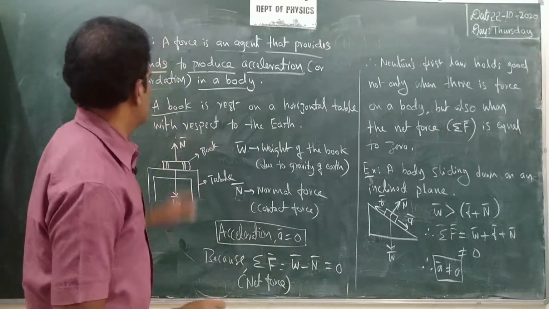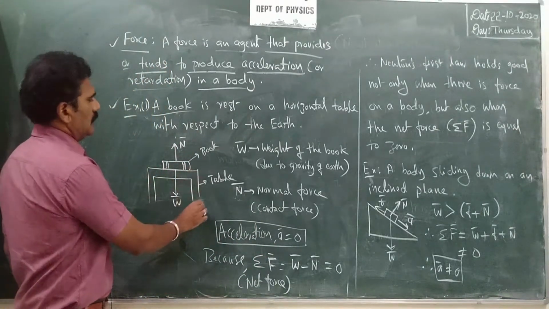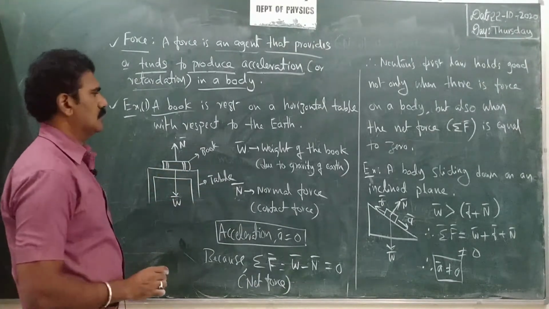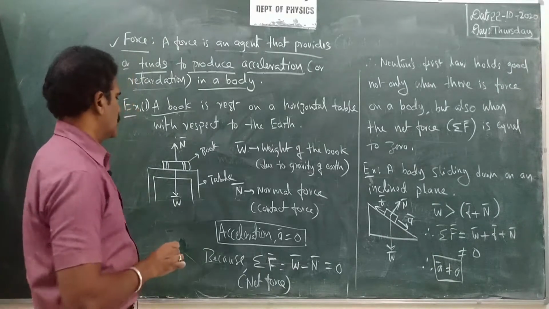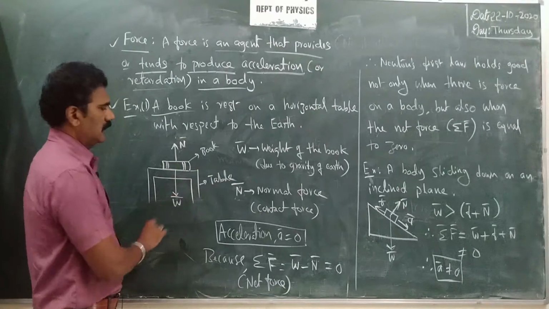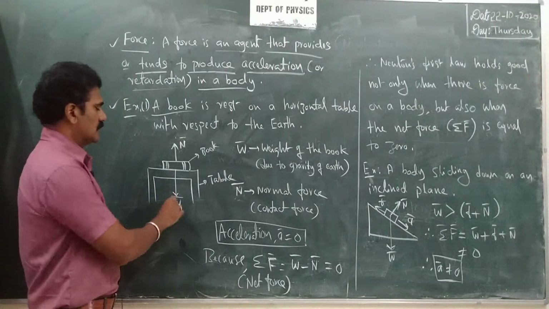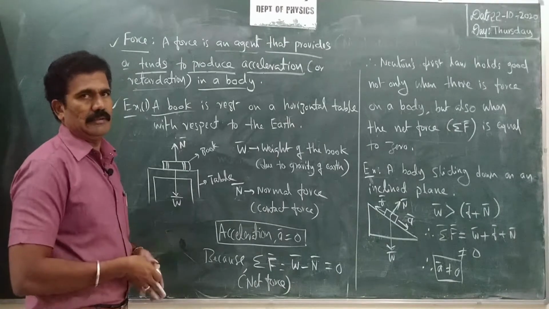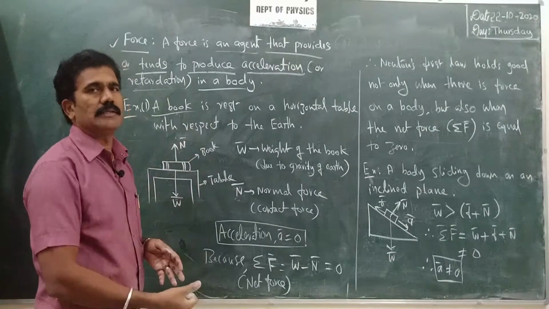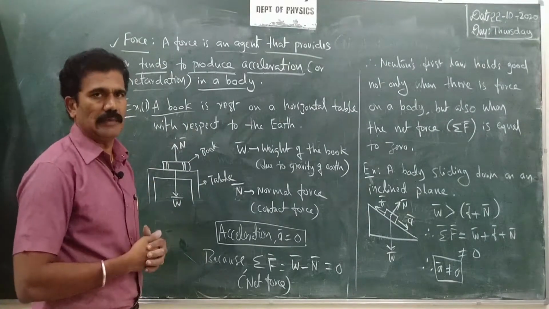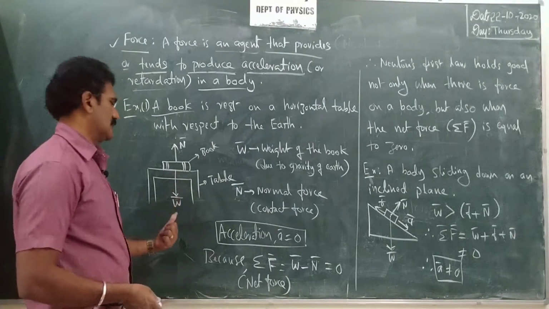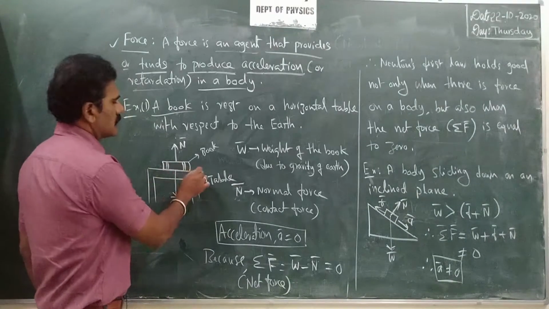Clear? Now in this example, this is the table we have and this is the book lying on the horizontal table. What are the two forces acting on the body then? Very simple: the book has a certain weight, and that weight is always acting in the downward direction. What is the cause of this weight? The gravity, isn't it? The earth has the gravitational property. It can attract all bodies towards the center of the earth. That you know very well, isn't it? So because of that gravity, the book has weight downwards, and the book is lying on the horizontal surface, you know.